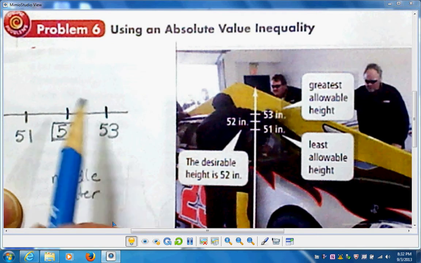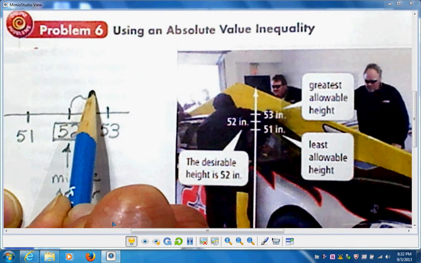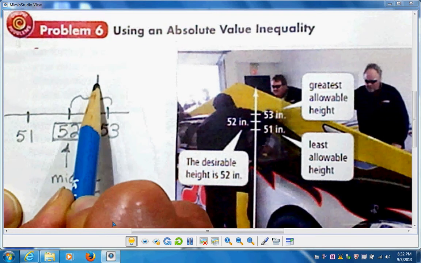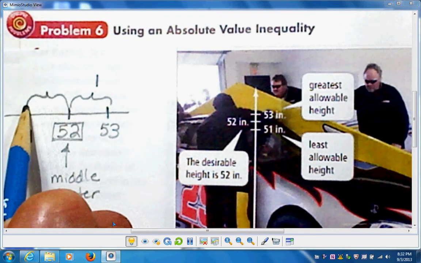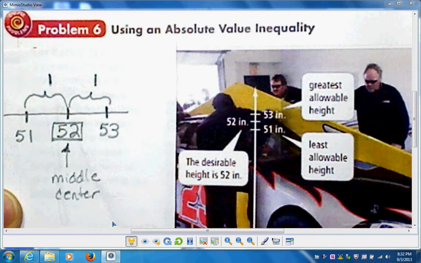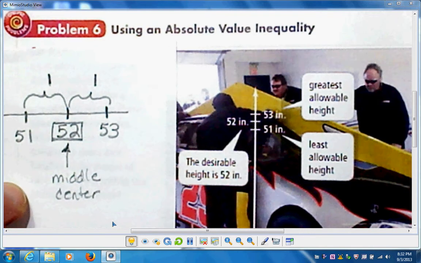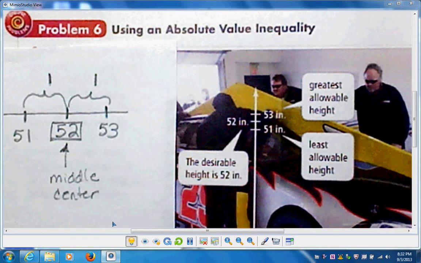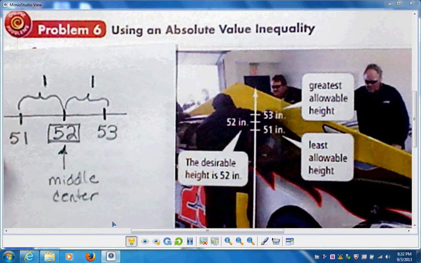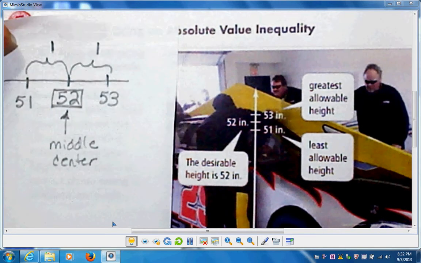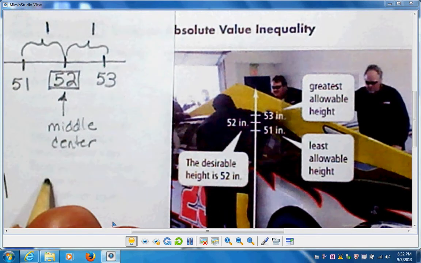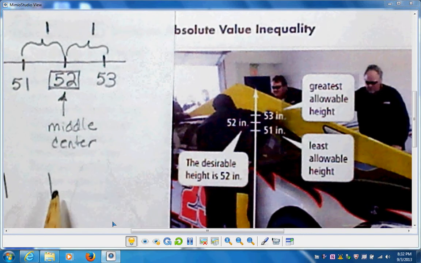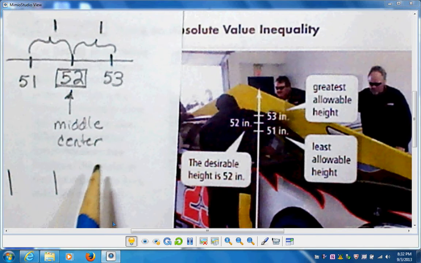Okay, so this has a distance of 1, and this has a distance of 1. So we don't want to have our distance greater than 1. So that means when we talk about absolute value, the absolute value has to be less than or equal to 1.